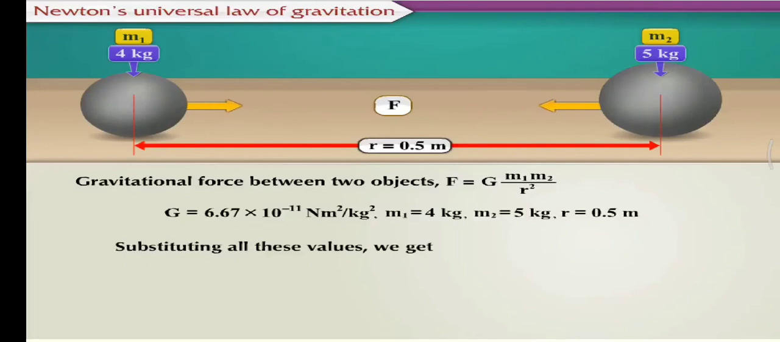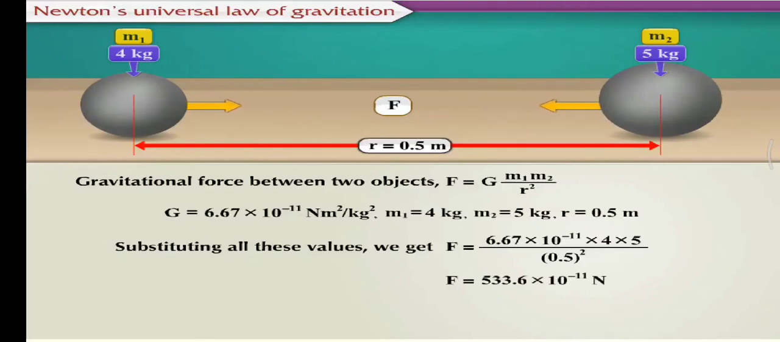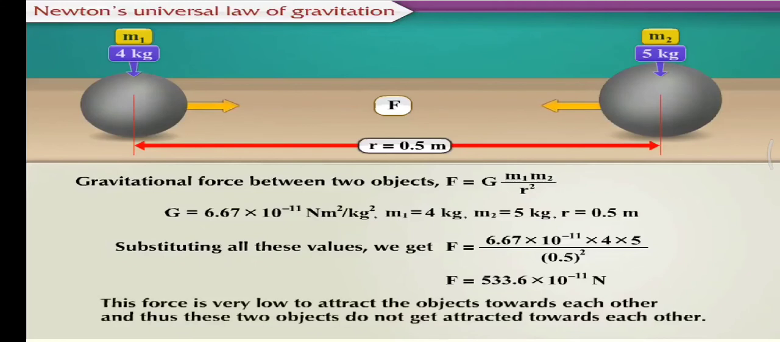Substituting all these values, we get F is equal to 6.67 into 10 raised to minus 11 into 4 into 5 upon 0.5 square. Therefore, the gravitational force between two objects, F, is equal to 533.6 into 10 raised to minus 11 Newton. This force is very low to attract the objects towards each other. Now you must have surely understood why these two objects do not get attracted towards each other.